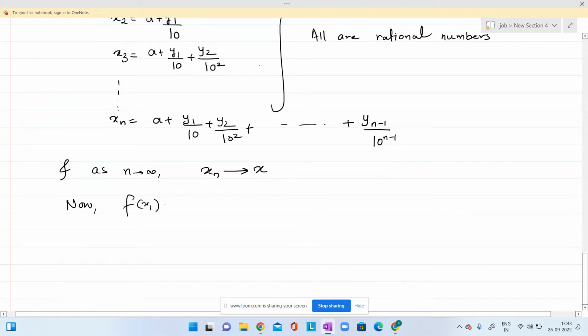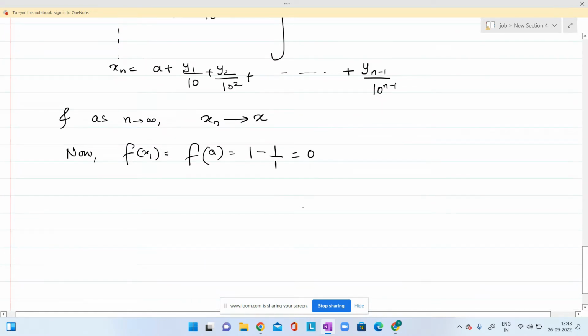Now f at x1. Our x1 is a, the integral part, that means its denominator is 1. So f at a, and a is a rational number, so the function is defined as 1 upon 1 minus 1, that is 0. And f at x2, x2 is a plus y1 by 10, another rational number.